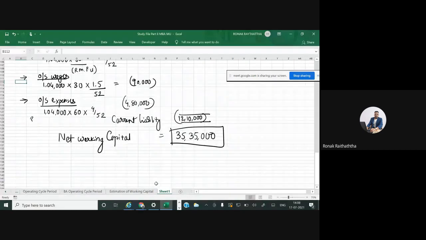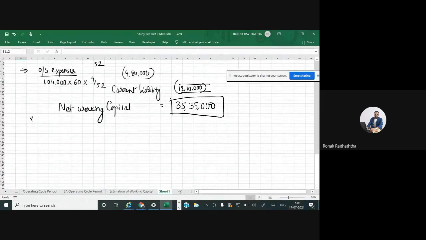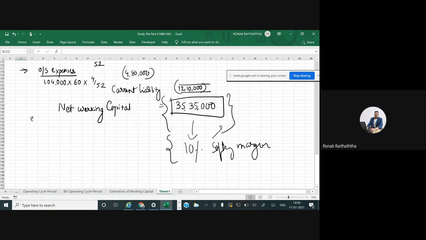Now here the safety margin may also be taken. So say, sir, there may be some variation here and there in the calculations, say there will be more requirement of the stocks in some given point of time. There may be some cyclical patterns in my stock consumption, in some number of months I may have the greater requirement of inventories because there will be greater amount of sales. So if I keep 10% of safety margin on it, then my total of working capital needs should be 35,35,000 plus 10% of it.